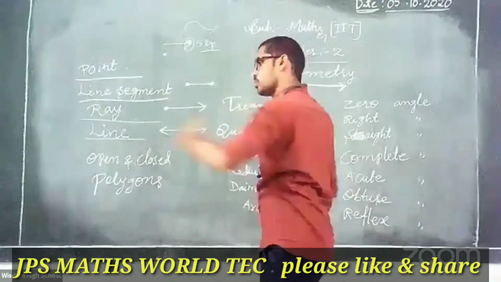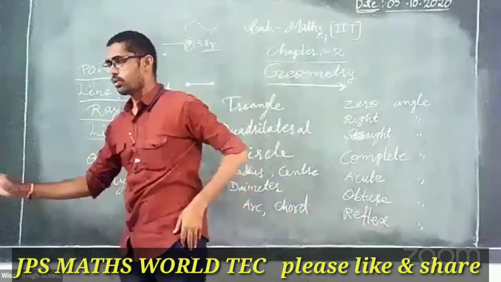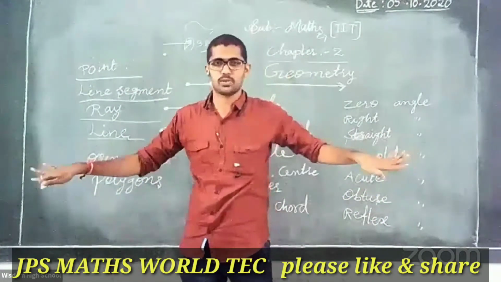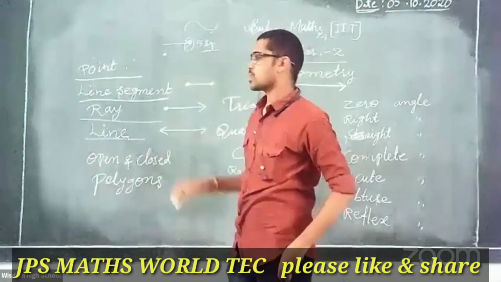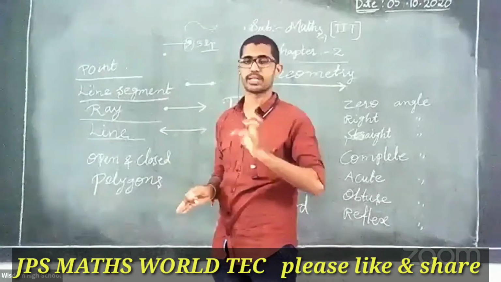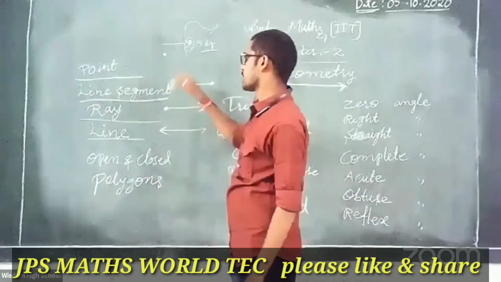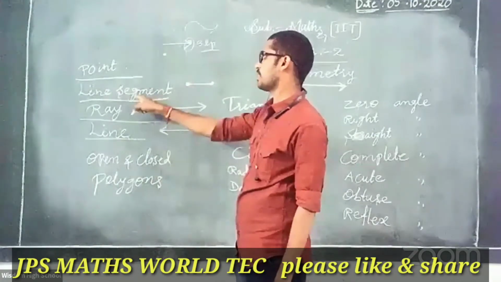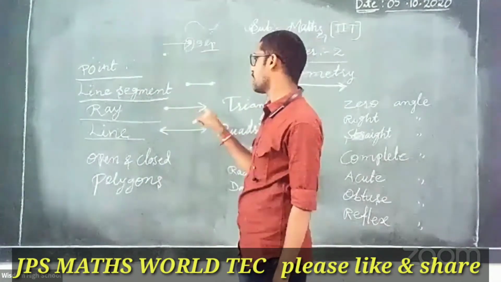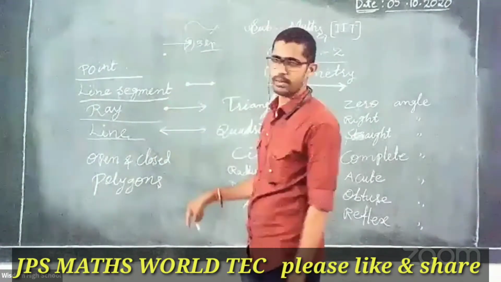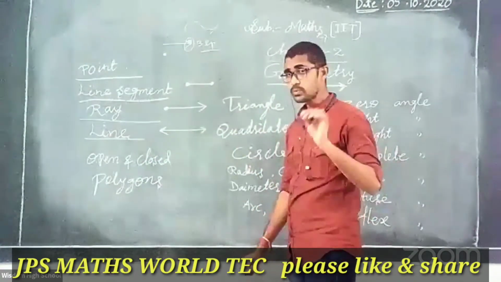Now the line has two side choices, like right and left. So both sides are the choice. That is the difference. These symbols also indicate different things in many places, right? So it is clear. The dot is a point. Two end points means a fixed length, that is a line segment. One side with an arrow mark is a ray. This is the line. It's clear, everyone. Then next, go through that.